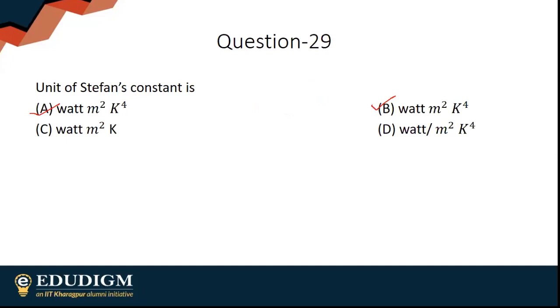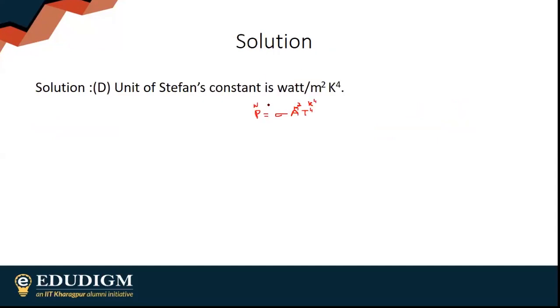So A, B wouldn't have made any difference because the answer is option D. Obviously, watt per meter square per Kelvin to the power 4 is the unit of Stefan's constant.